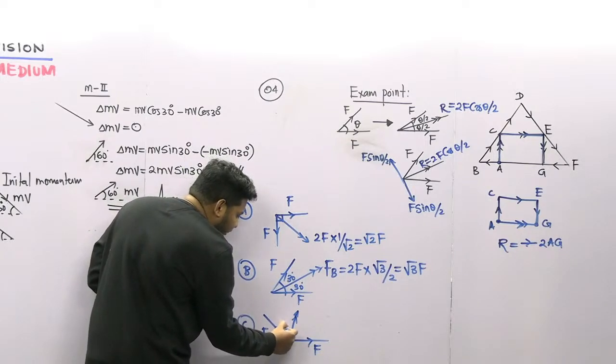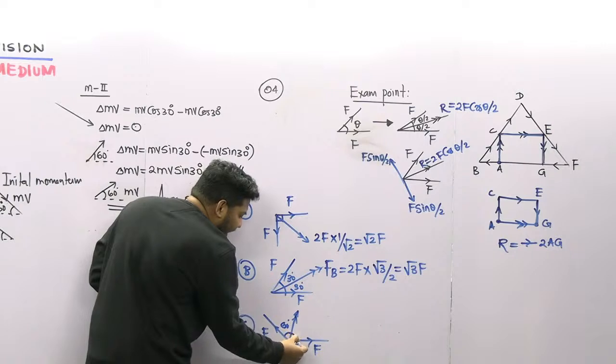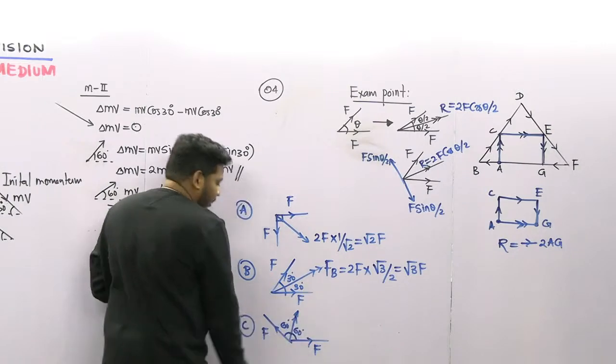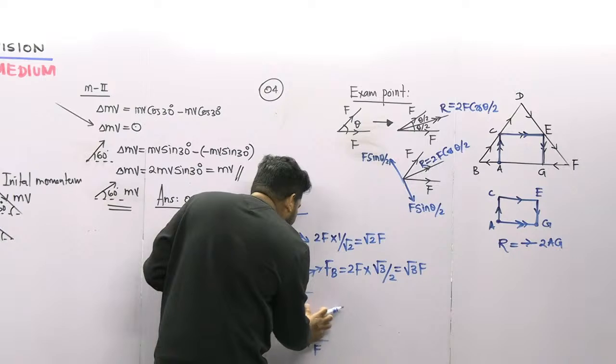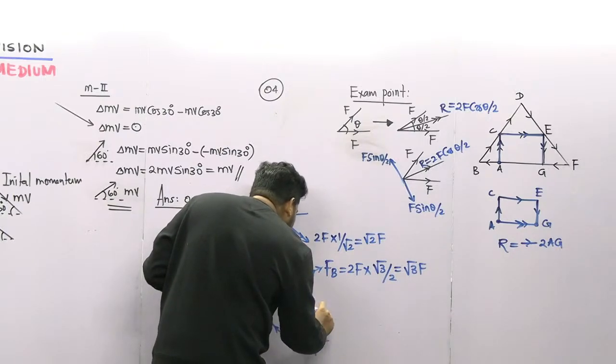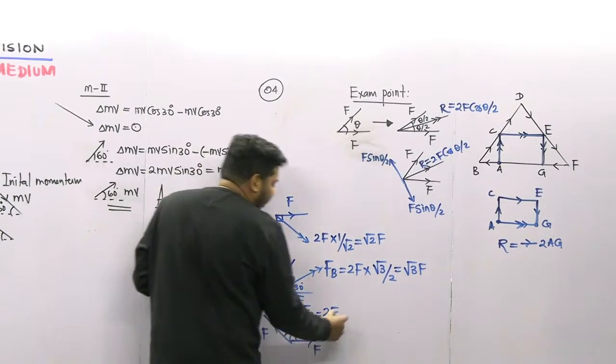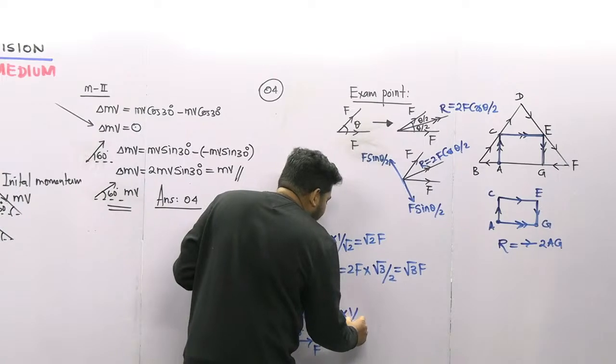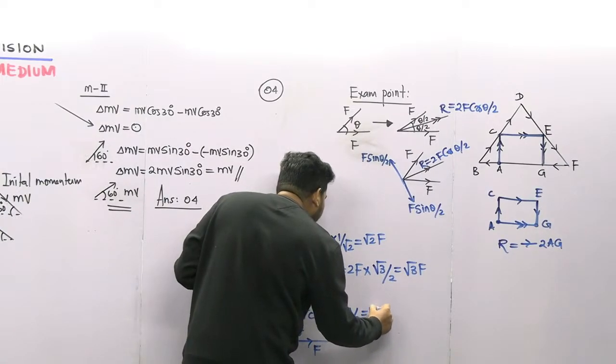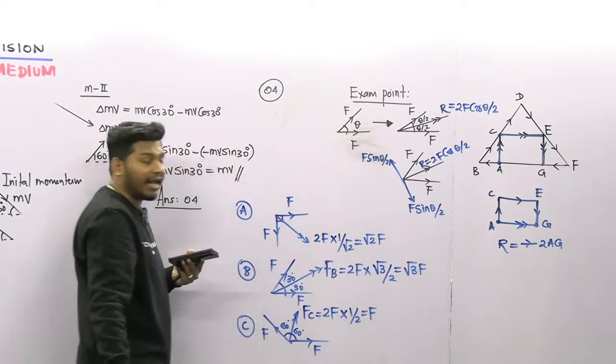So this is 60, the resultant divides the angle into 60 and 60. So FC is equal to 2F cos theta by 2, where theta by 2 is 60 degrees. Cos 60 is equal to half, so the resultant FC is F, right?